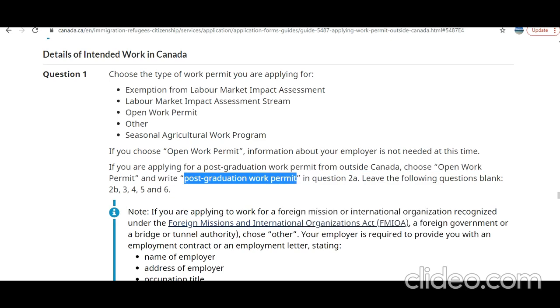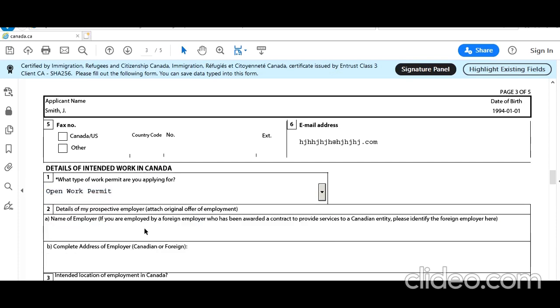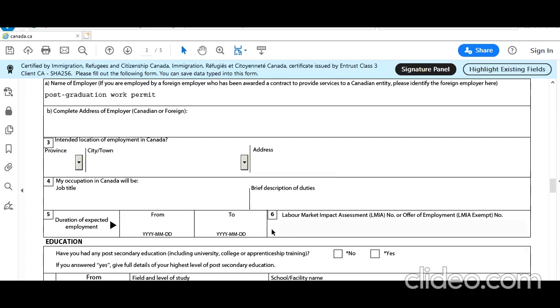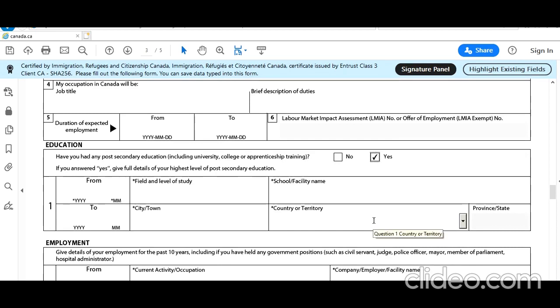Let's see how it works in the form. So I'm back to the form. I select open work permit, 2A, postgraduate work permit I entered, and it says leave up to 6. No need to worry about that. Perfect. So now, have you had any postgraduate education, including university apprenticeship? Yes, he has.